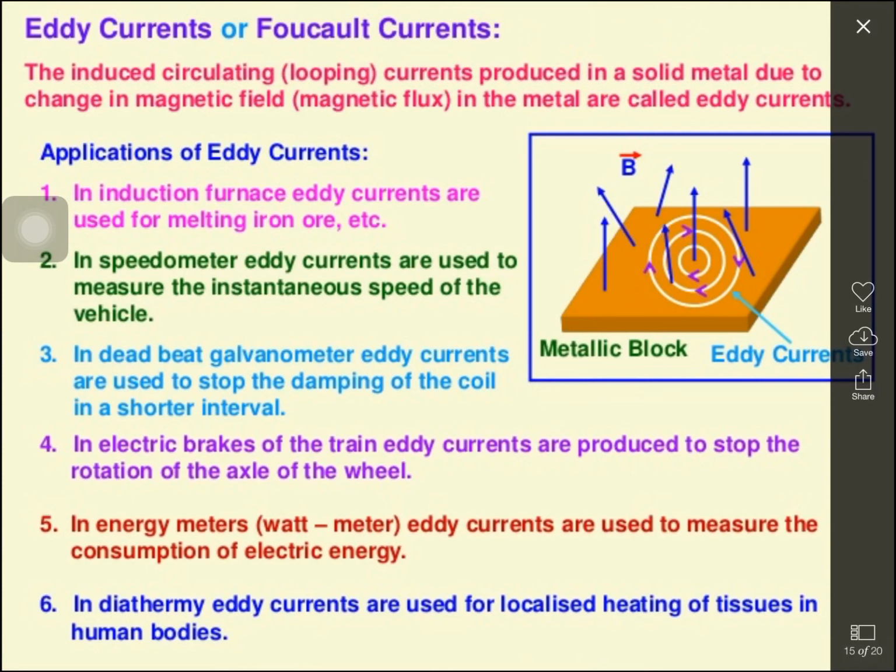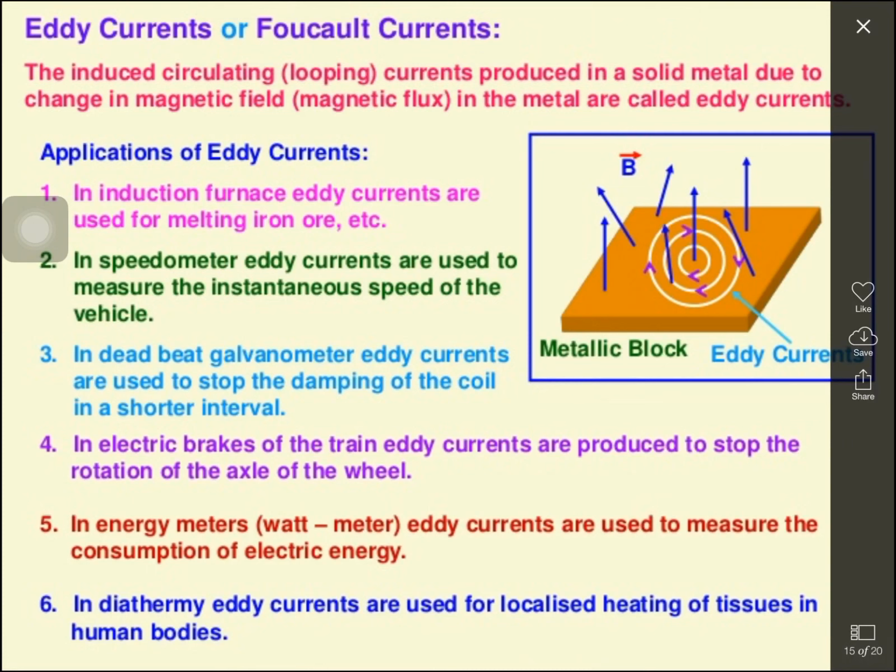Next, the energy power meter. It's also very simple. A shiny metal disc is placed in the electric power meter. When AC current flows through it, what happens? Due to the varying AC, they produce EMF and induced current.